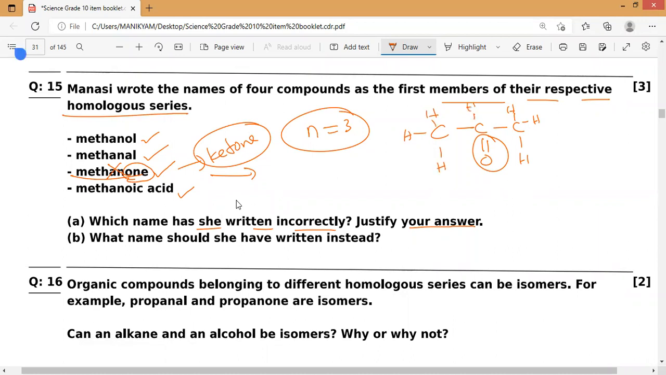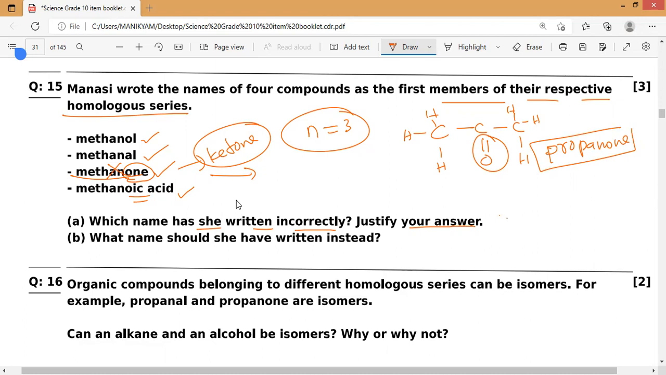As for methanoic acid, we know carboxylic acids start from methanoic acid, ethanoic acid, propanoic acid, and so on. So methanone is not possible because the ketone family itself starts from propanone. That is why there is no methanone. So the answer is that methanone is not possible. It will start with propanone. That is the answer.